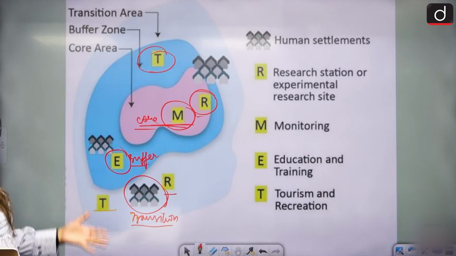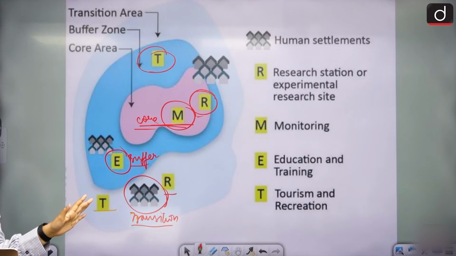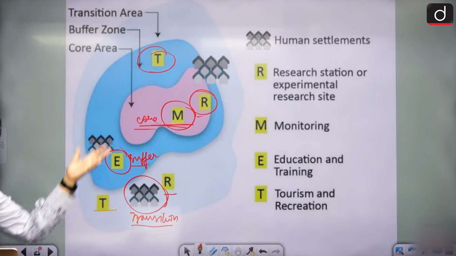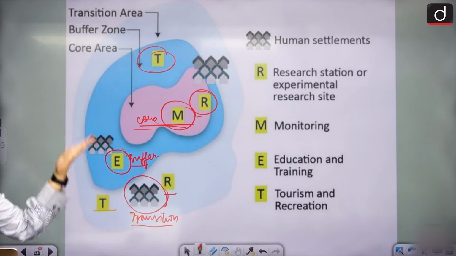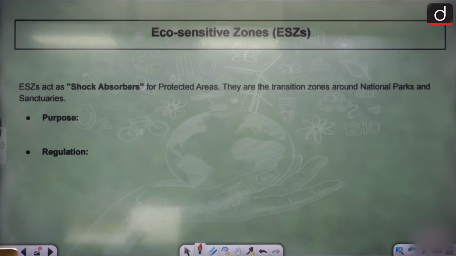Okay, this is how they are managed: transition, buffer and core. Clear? Wildlife sanctuaries and biosphere reserves where man is allowed, this is what happens. Clear? Okay, moving on to eco-sensitive zones. What are eco-sensitive zones? Let's find out.